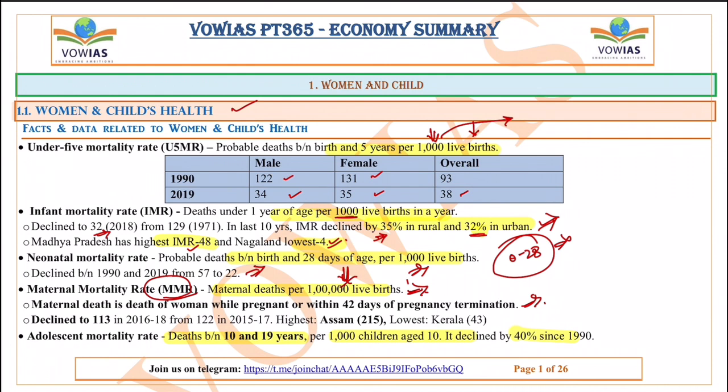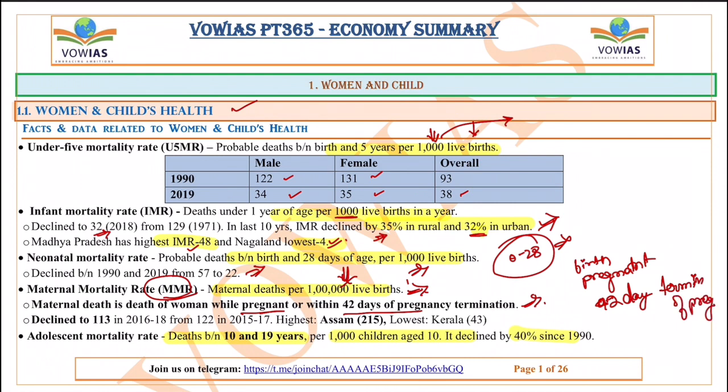So remember this, maternal death means not only a woman who gave birth, but the death of a woman while being pregnant or within 42 days of pregnancy termination. So those who gave birth, or those who are pregnant, or within 42 days from the termination of pregnancy.